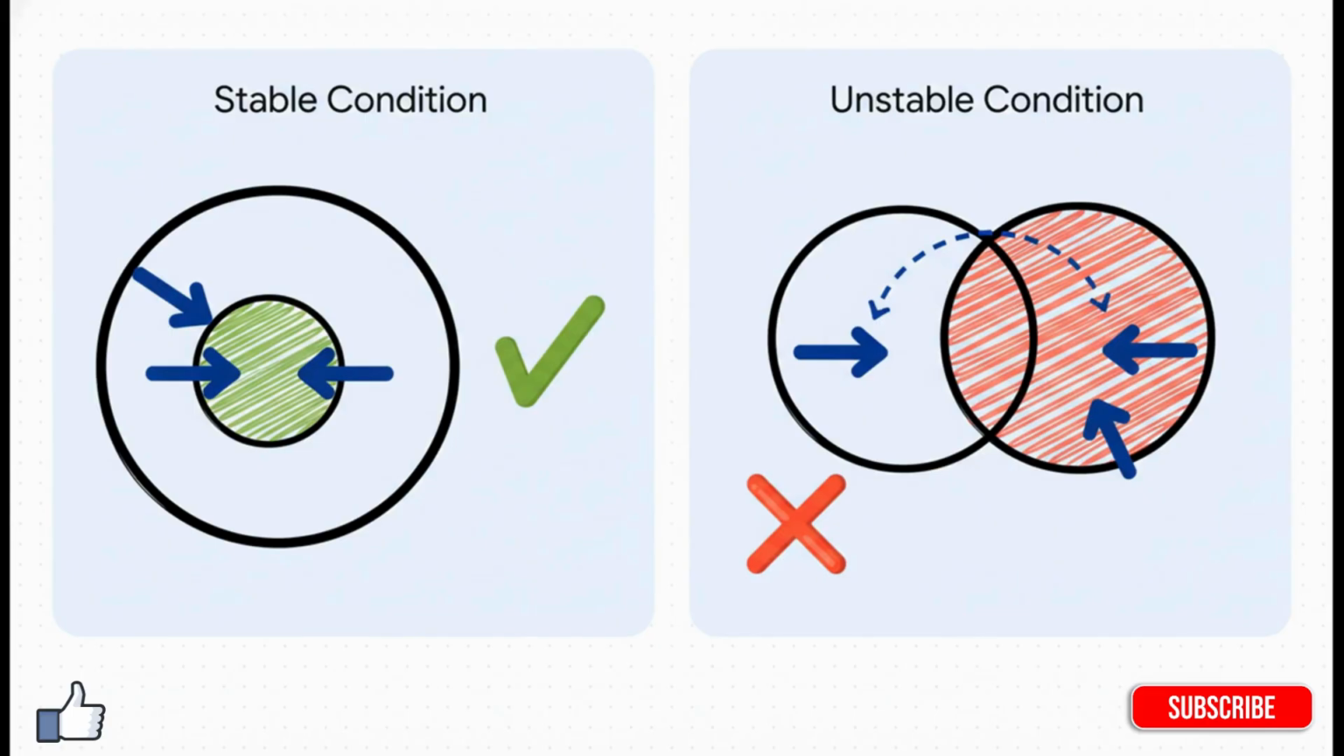But look at the other side, the unstable condition. If they only partially overlap, you could take one vector that's only in the first universe and add it to a vector that's only in the second. Their sum could easily land in a location that isn't in either of the originals. And boom, you've broken the law of closure. The combined reality is just unstable.